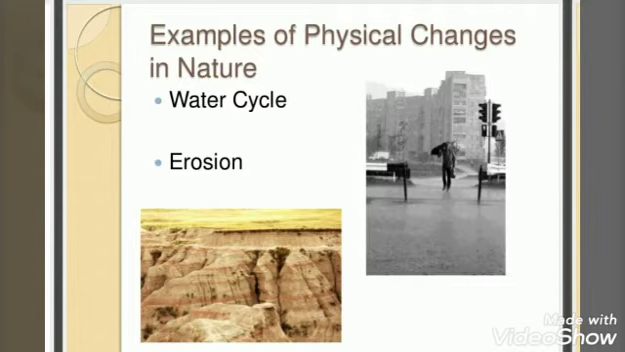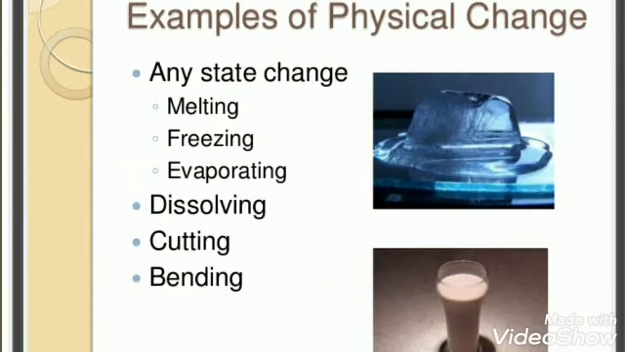Water cycle is also an example. Erosion is also an example. In the water cycle, you know, solid, liquid, gas forms happen in the rain cycle, like when water vapor is there, then rain in the form of liquid, then again the water cycle takes place. The water remains water. Erosion also, erosion of a rock.